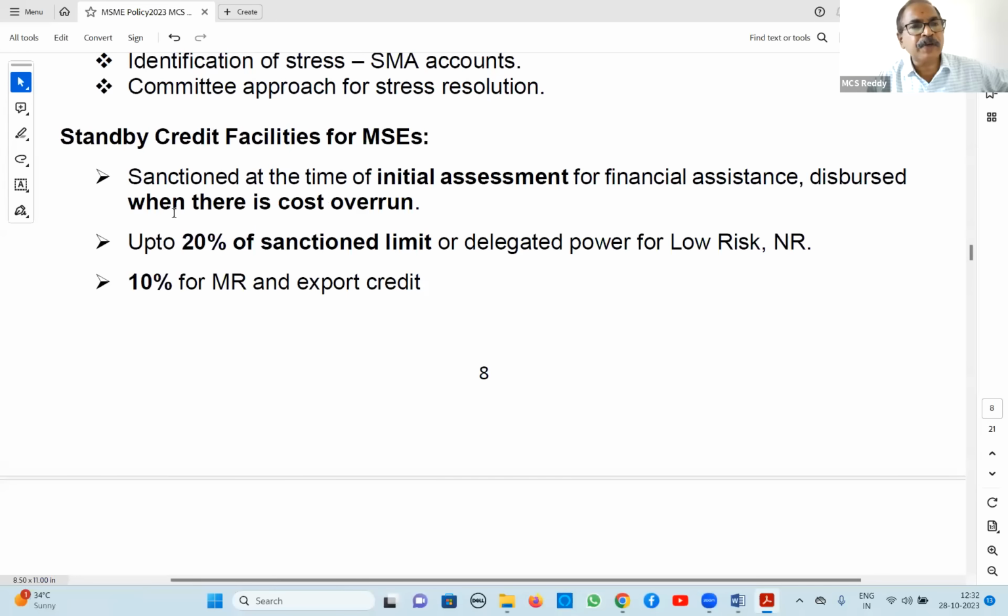It will be disbursed whenever cost overrun is there. Cost overrun means, suppose the party is constructing some unit, maybe the cost is escalated. Cost is more now because of time run. There is a delay, 6 months or 1 year delay in construction. Because of this delay, cost might have gone up. So this cost overrun will be taken care of out of this standby credit, right?